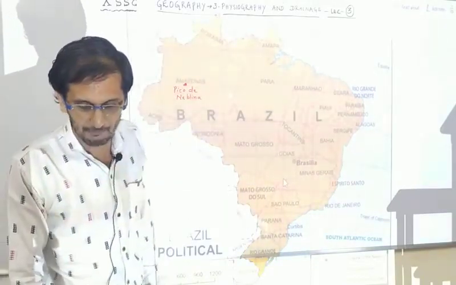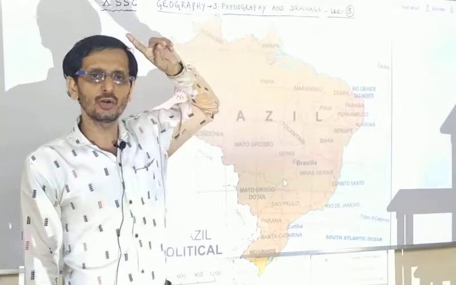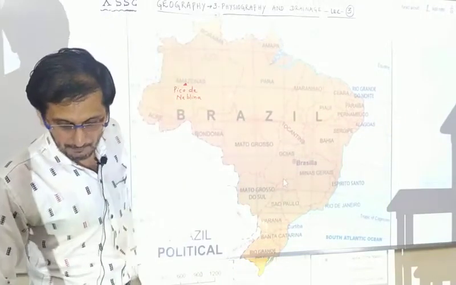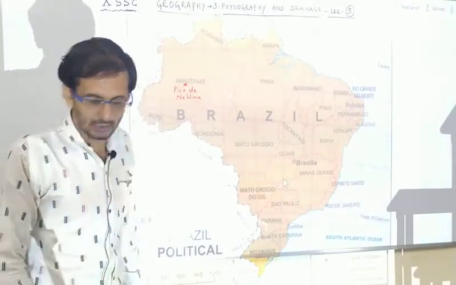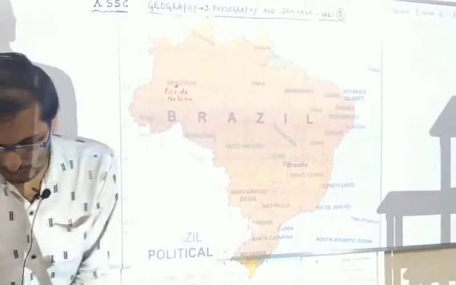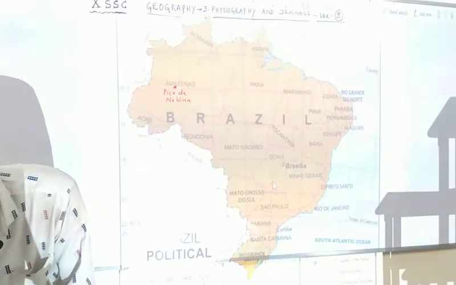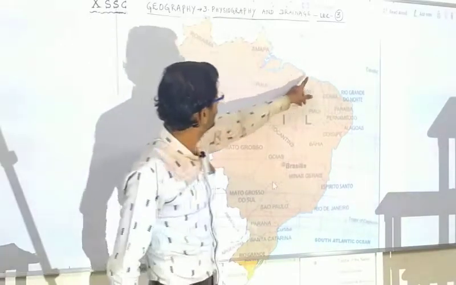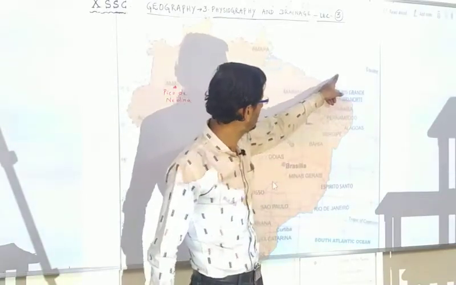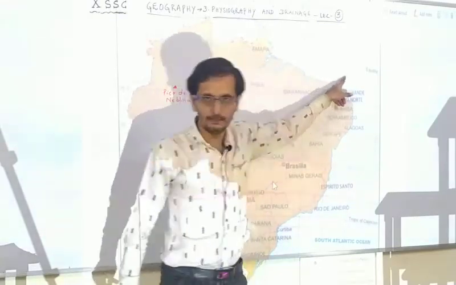On this coast lies Marajo Island. You can see here Marajo Island, even though it is not written over there. You can clearly see this Marajo Island and São Marcos Bay. São Marcos Bay is actually not shown over there. São Marcos Bay is this area. This is Marajo Island and this is São Marcos Bay.